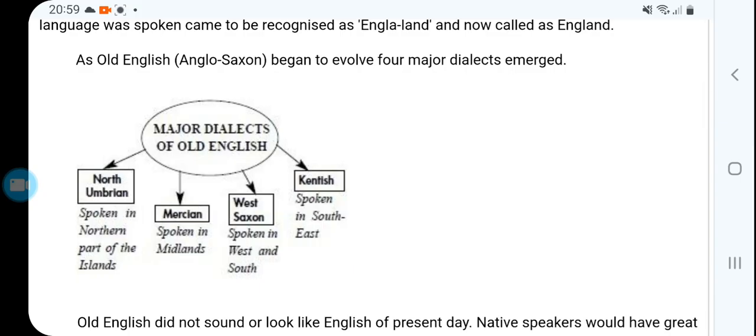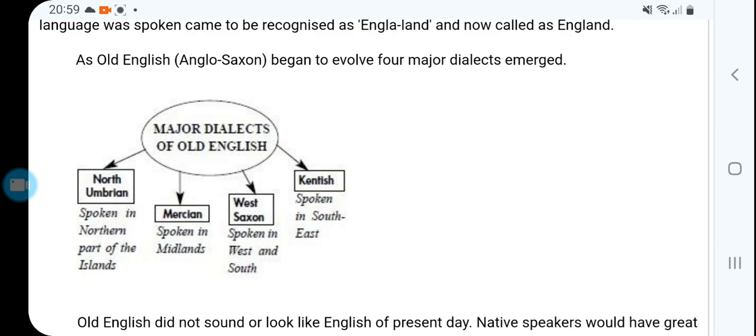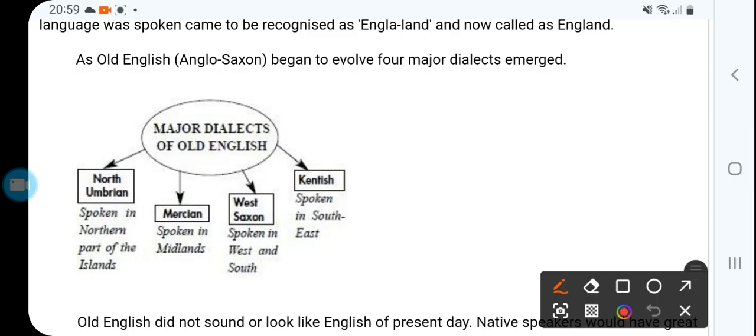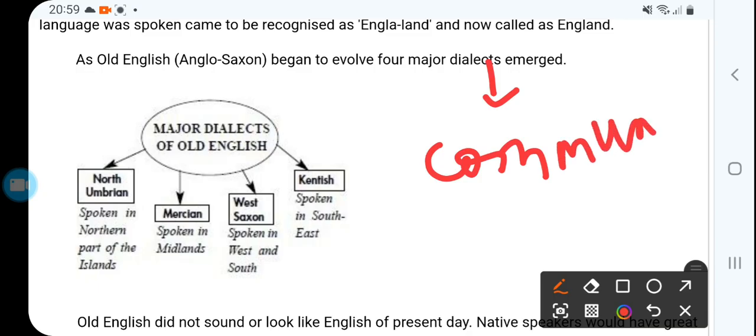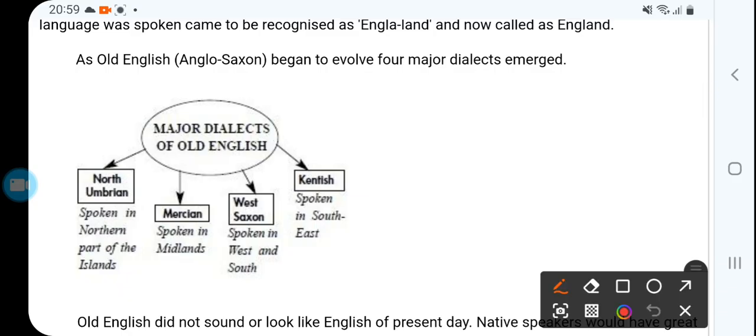Old English, Anglo-Saxon, began to evolve four major dialects. A dialect is the form of a language used in a particular community.